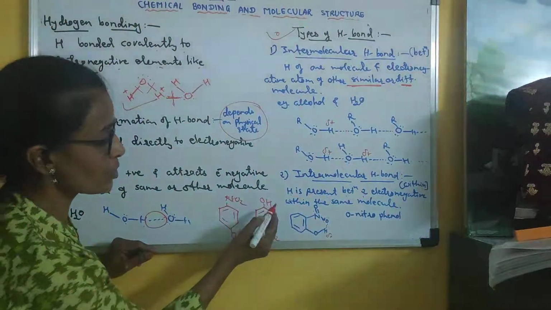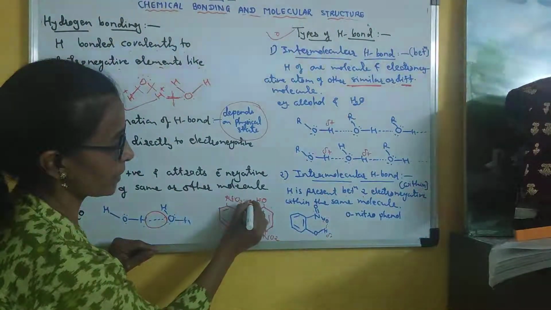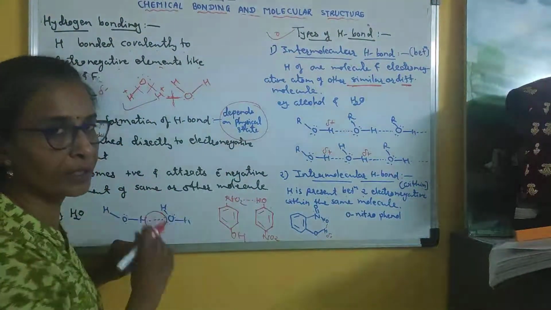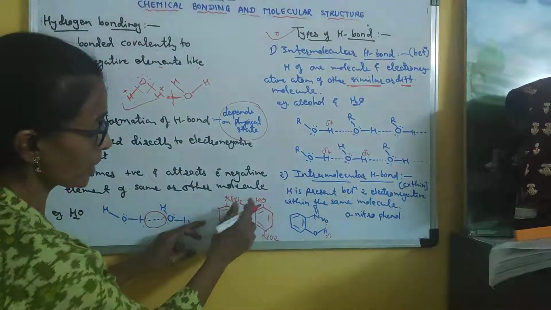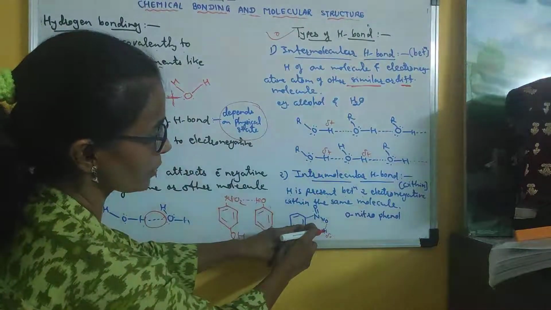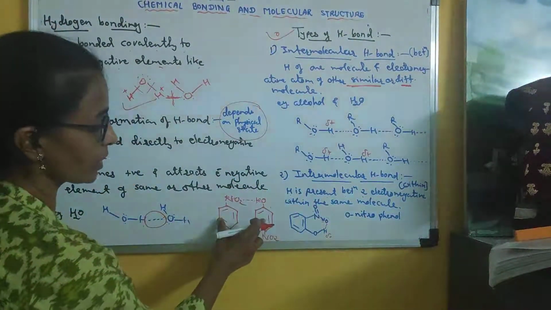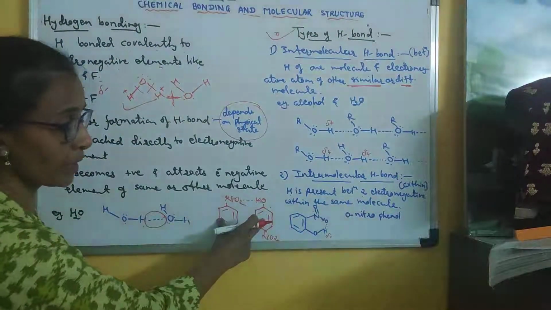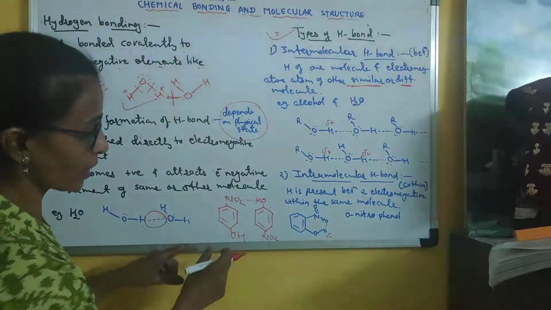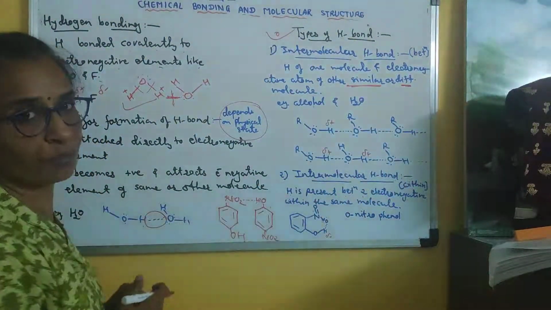So here this OH, this hydrogen is attracted by oxygen of another molecule. Clear? So here hydrogen bond is present between two molecules. Here hydrogen bond is present within the same molecule. So this is intramolecular, this is intermolecular. Clear? Because of intermolecular hydrogen bond, there can be a long chain of molecules.